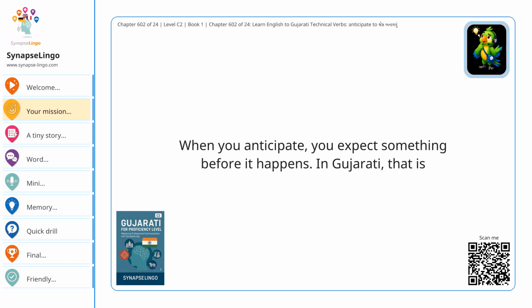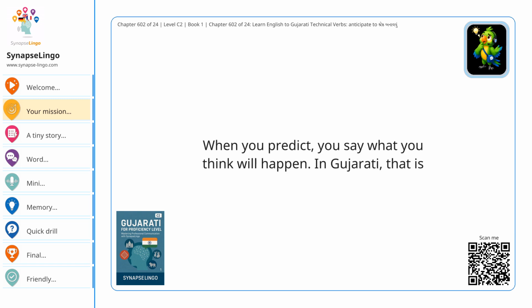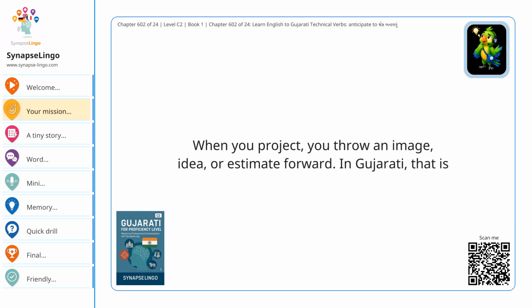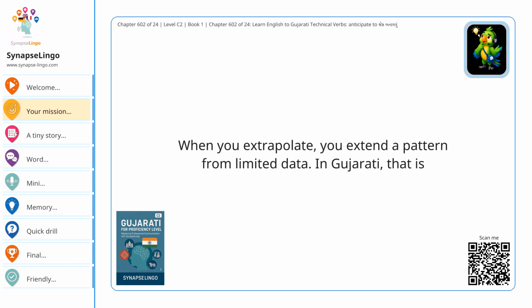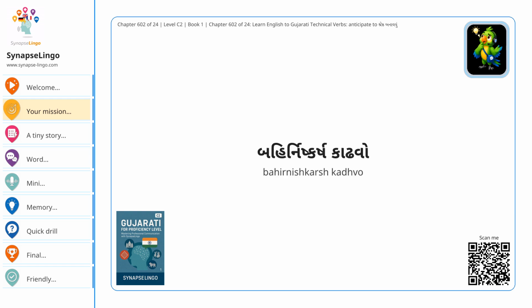When you anticipate, you expect something before it happens. In Gujarati, that is અપેક્ષા રાખવી. When you predict, you say what you think will happen. In Gujarati, that is આગાહી કરવી. When you project, you throw an image, idea, or estimate forward. In Gujarati, that is પ્રક્ષેપિત કરવું. When you extrapolate, you extend a pattern from limited data. In Gujarati, that is બહિર્નિષ્કર્ષ કાઢવો.